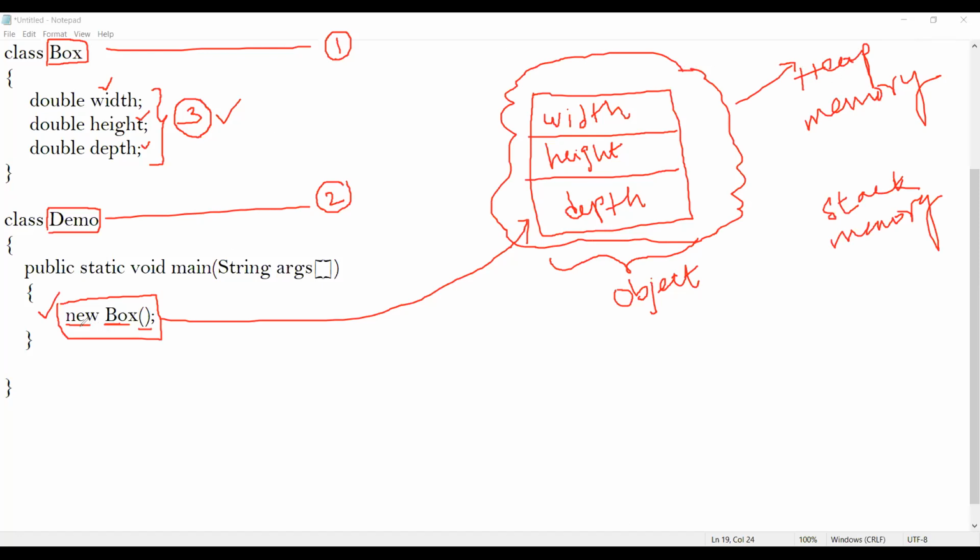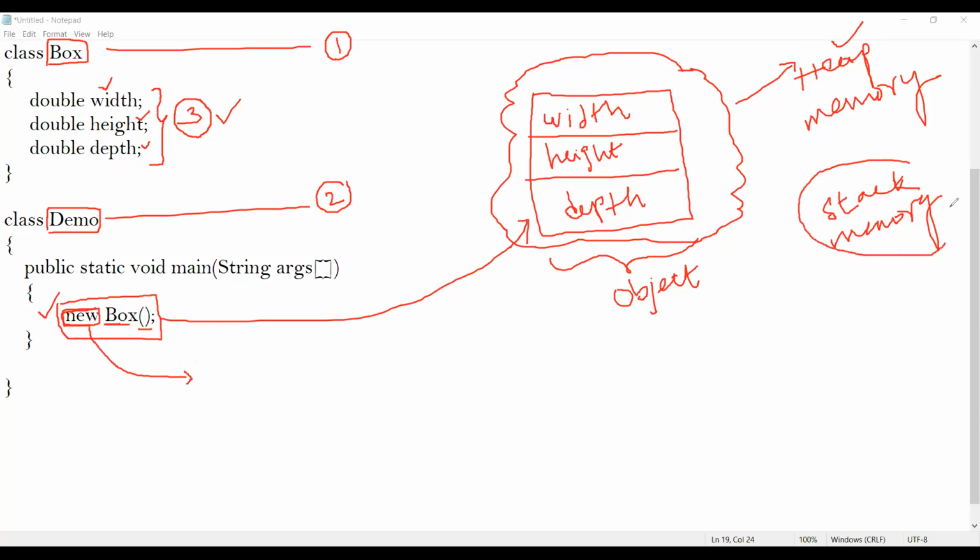You see, students, whenever you see the keyword new, by default, memory allocation always takes place inside your heap memory. The new keyword allocates memory during runtime, and any memory allocated during runtime is allocated inside your heap memory. Therefore, the memory allocation for an object takes place inside your heap memory. It is not inside your stack memory.